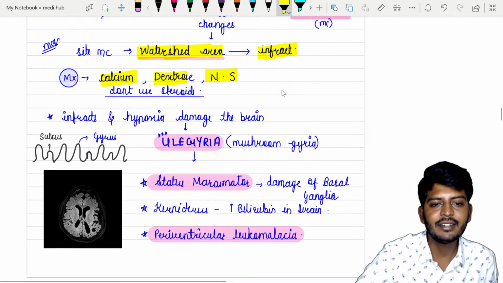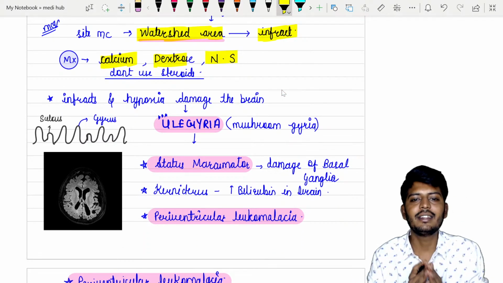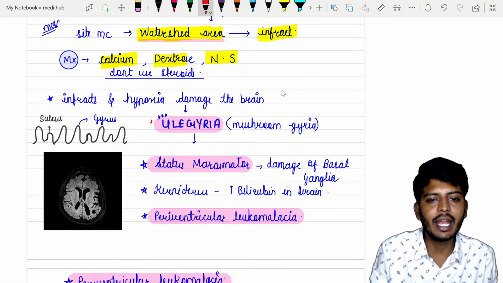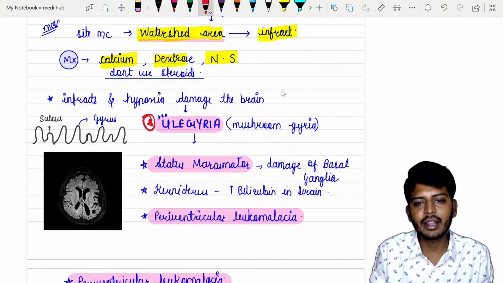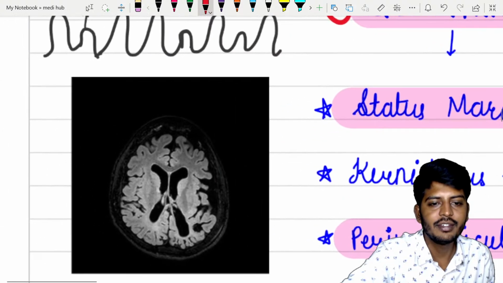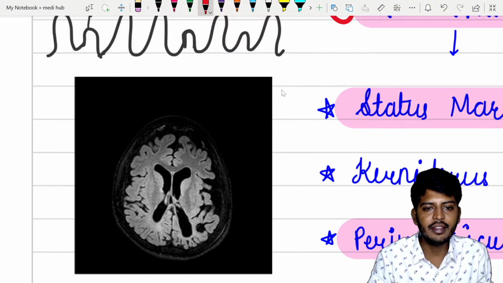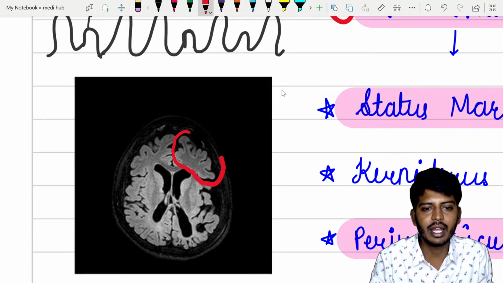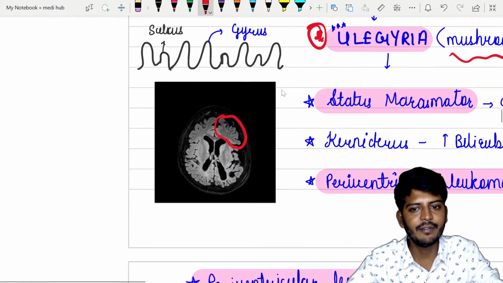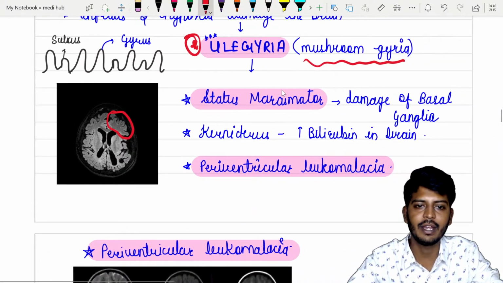So there will be infarcts. Because of the infarct, please listen to me. There is one thing. All the gyri and sulci will develop into ulegyria. Ulegyria matlab mushroom like gyri. In this picture, you can notice here the gyri is going very deep, called as ulegyria, also called as mushroom gyri. Okay. So this is a very very important point which was asked very frequently.